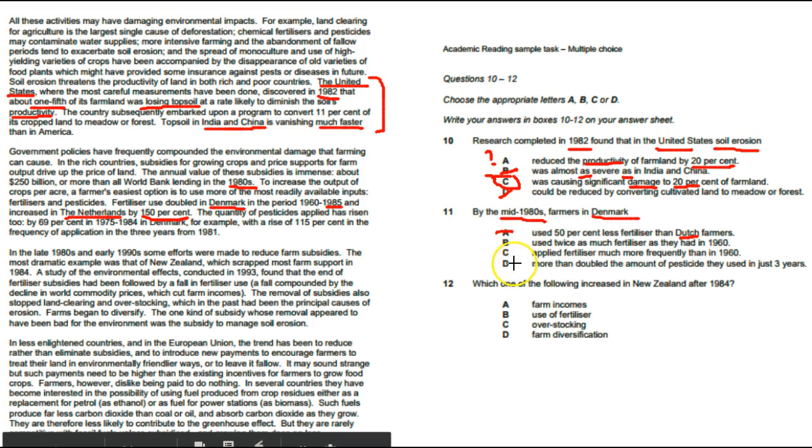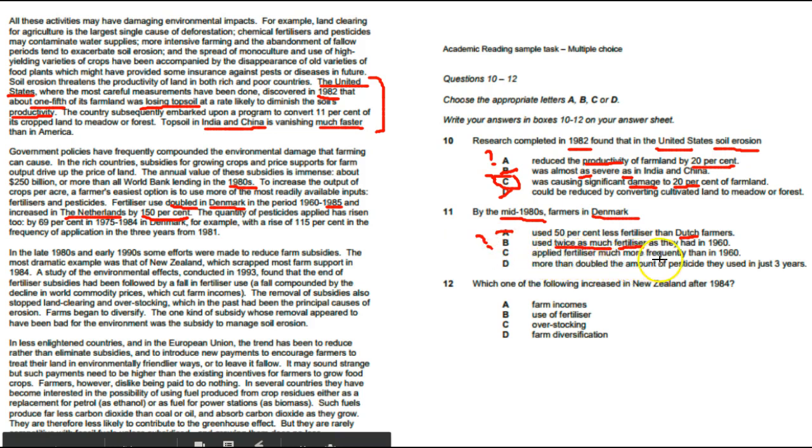Sentence 2 or B, used twice as much fertilizer as they had in 1960. Twice as much fertilizer, right? So in Denmark, fertilizer use doubled in Denmark. So it does sound right, but I'm still not sure because I still have two more sentences to read. So I'm going to leave a question mark here and move on to C.